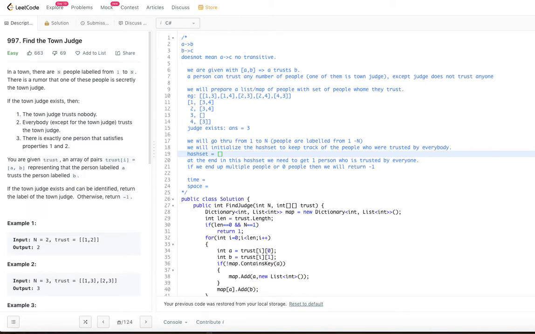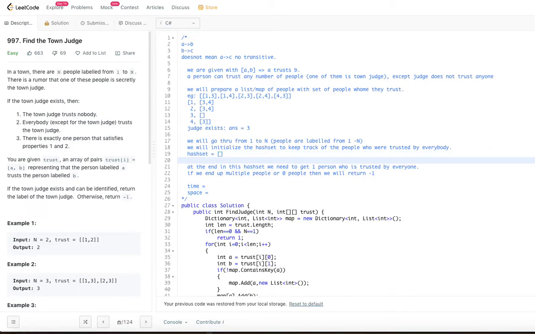To start with, we start with the first person, going from 1 to n. So 1. How many people does he trust? 3 and 4. So add 3 and 4 into the hash set. So now the hash set becomes 3 comma 4 after 1.